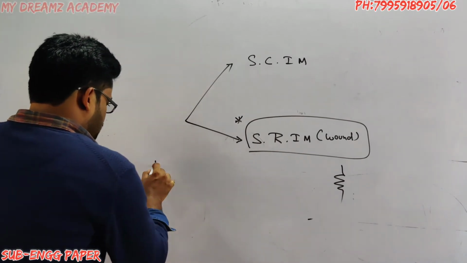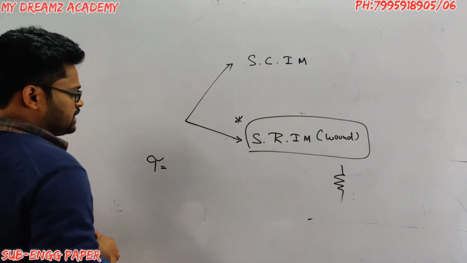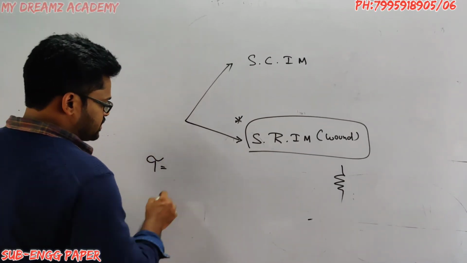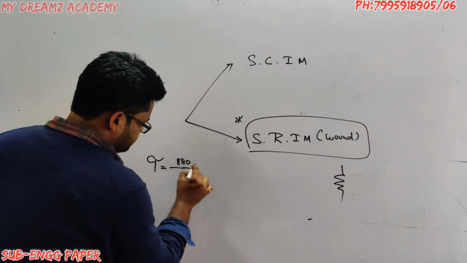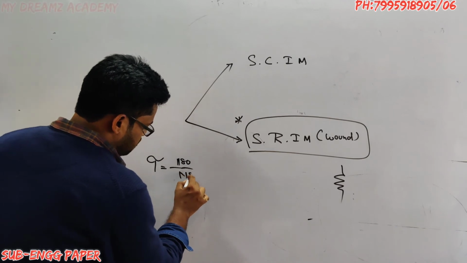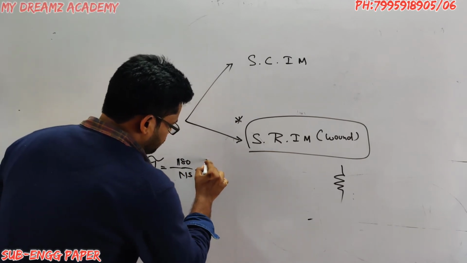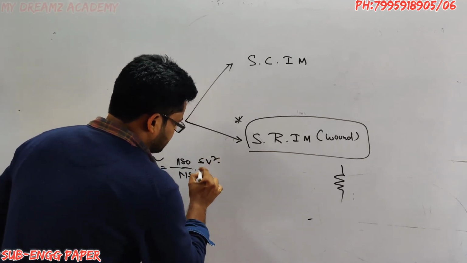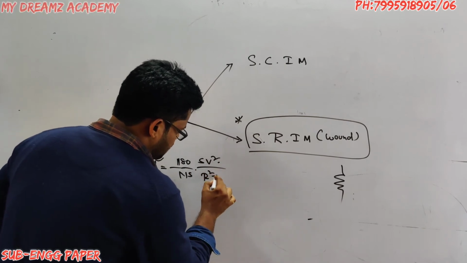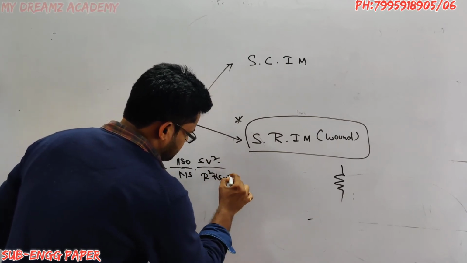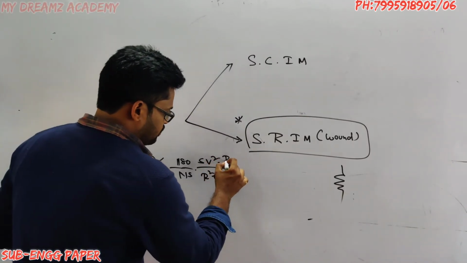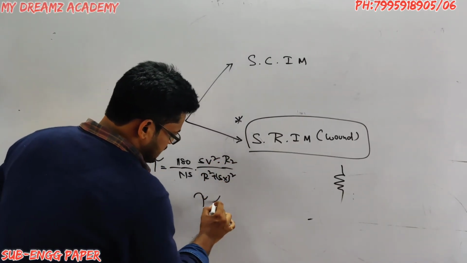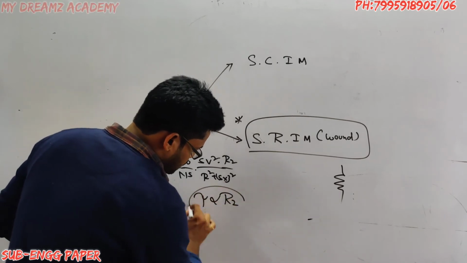So torque is equal to 180 by Ns times V square s divided by (R square plus (sX) whole square), into R2. So torque is directly proportional to R2.